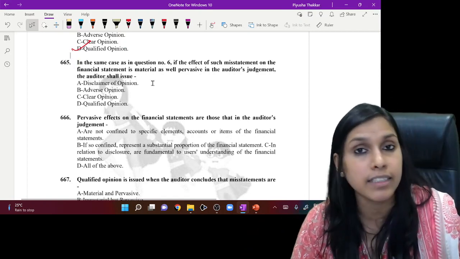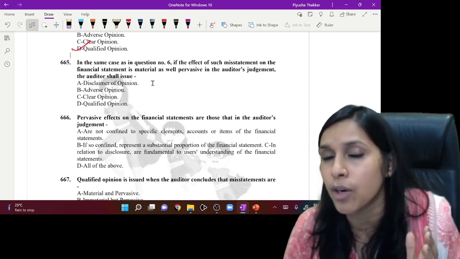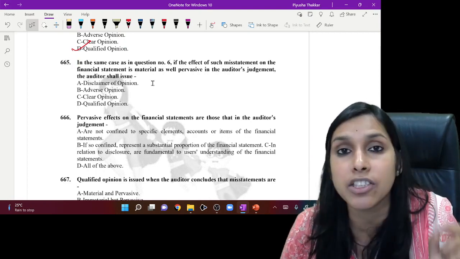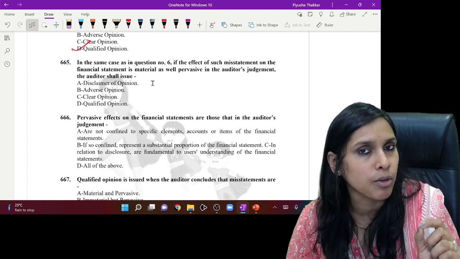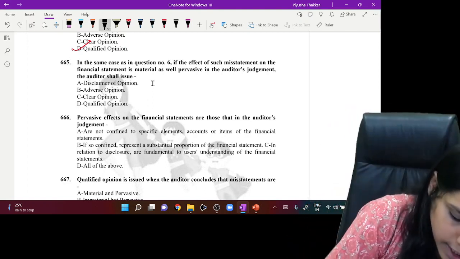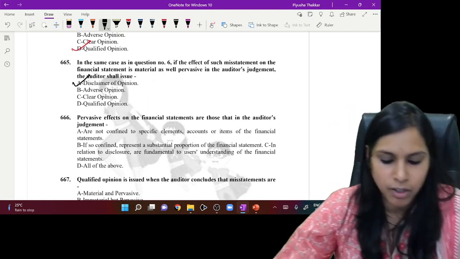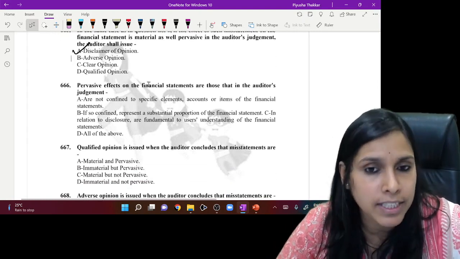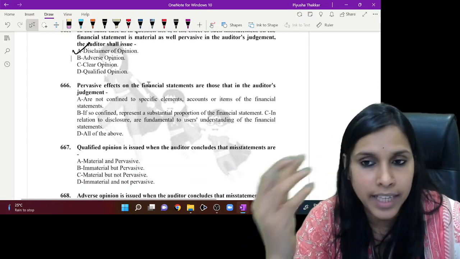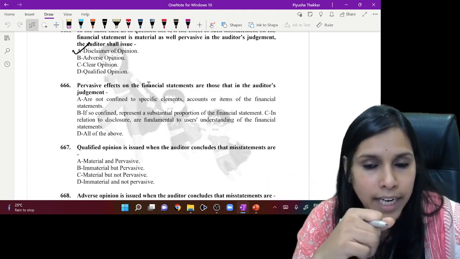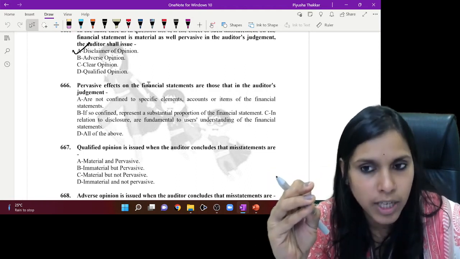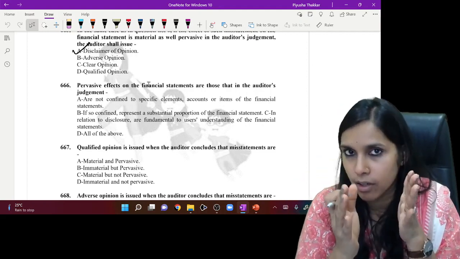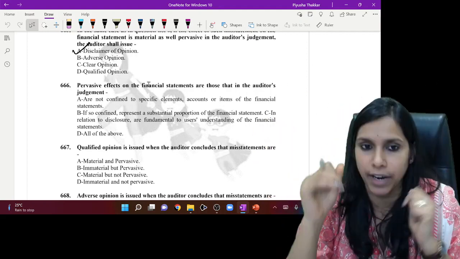here there is inability to obtain sufficient and appropriate audit evidence. That means there is limitation on scope. And if there is limitation on scope, with pervasive effect, the opinion issued would definitely be disclaimer of opinion. Let's go ahead further. When we speak of pervasive effects on financial statements, they are not confined to specific elements, accounts or items of the financial statements. They do not speak of just one item; they give a broad effect.